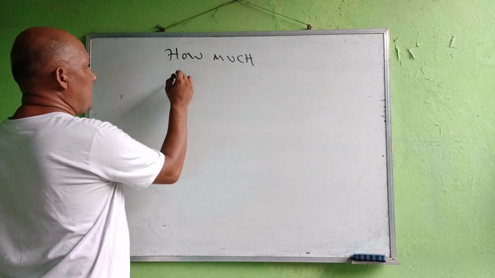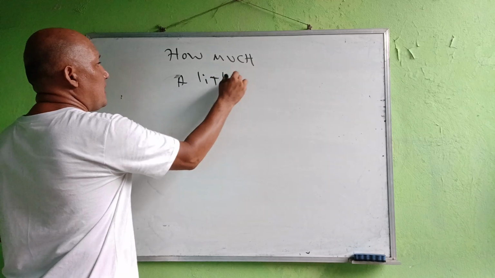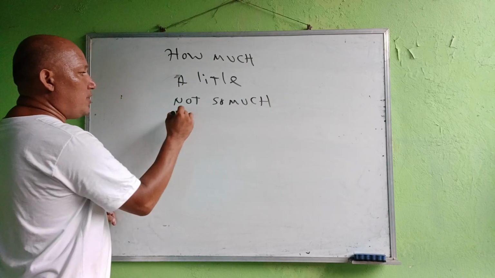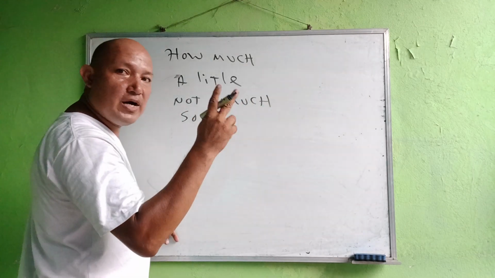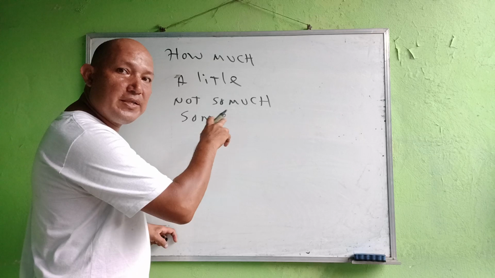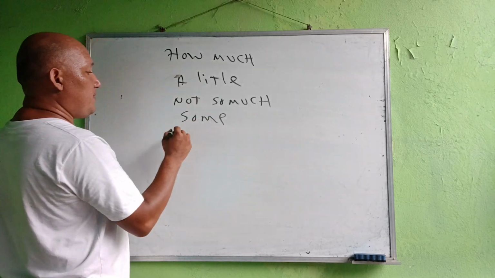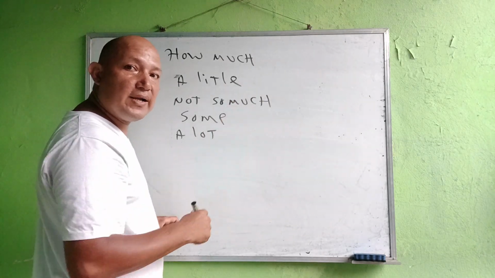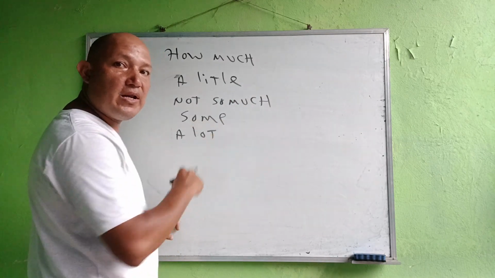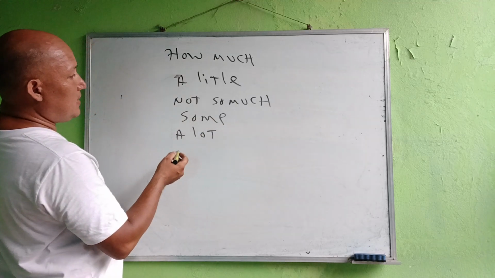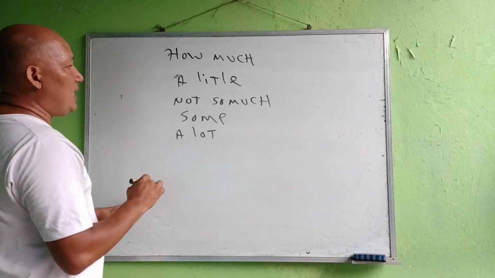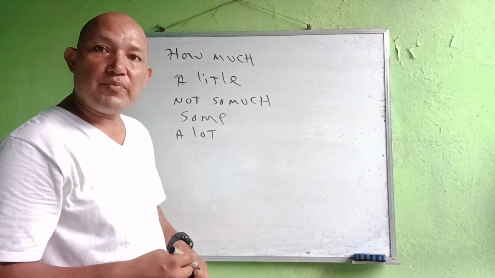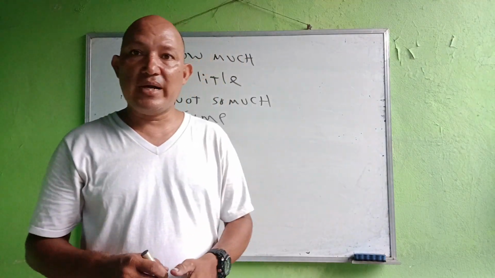For example, you can say a little, not so much, some, or a lot. We can use "some" and "a lot" for both countable and uncountable nouns. Here you have some expressions of quantity to answer when you are talking about uncountable nouns.